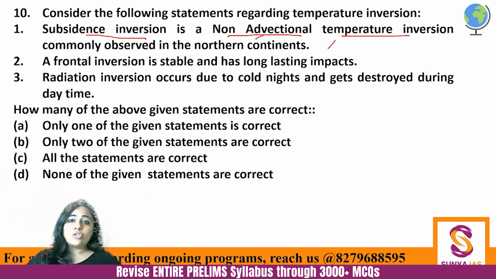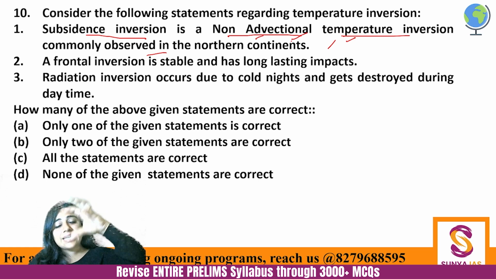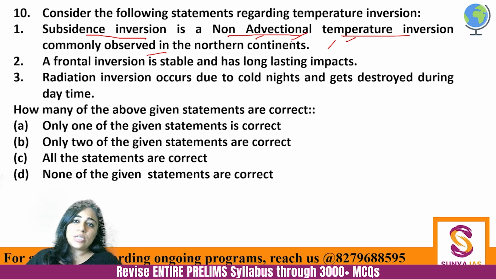So it is a non-advectional temperature inversion which is commonly observed in the northern continents only, wherein when a widespread layer of air descends down and is compressed and heated, the lower layers are cooler and the upper layers are warmer. Okay, so this happens. First is absolutely correct, but frontal